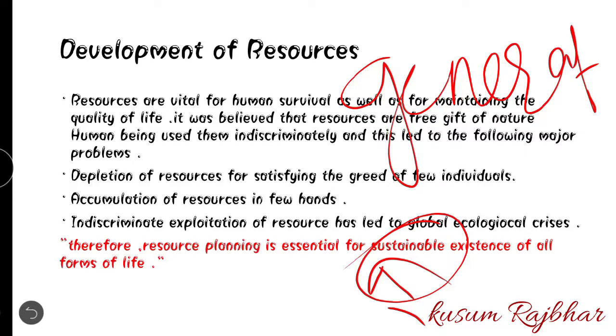Because nowadays it is seen that only a few people have the great resources. There is indiscriminate exploitation of the resources. If anyone has a plot of land and on that land many trees are grown, and that person wants to do some construction work there, definitely that person will cut down all those trees and everything.